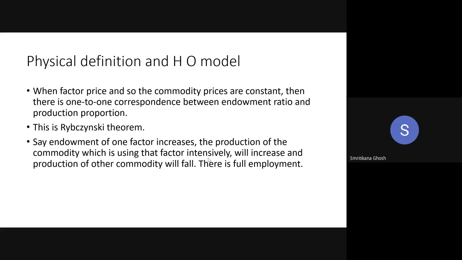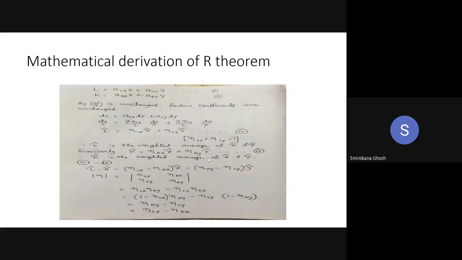We are explaining it in terms of labor endowment, but you can explain it in terms of capital endowment, no issue. So that is why we have to make a generalized statement: if L hat is greater than K hat, X hat is greater than Y hat. This is the generalized one.